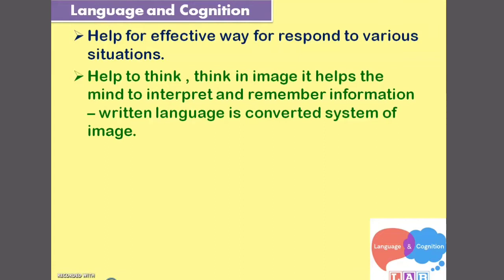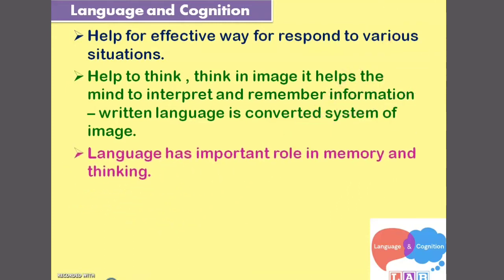Written language is a converted system of images. As I already stated, written language is the converted system of images in your mind. So the converted system of images is developed through thinking. That's the relationship between language and cognition.